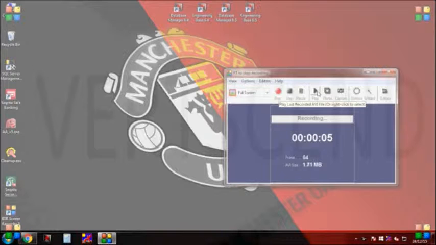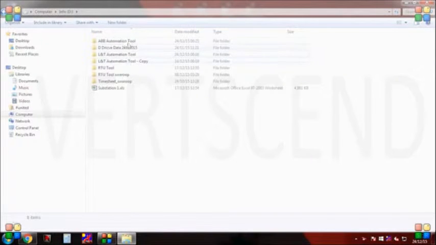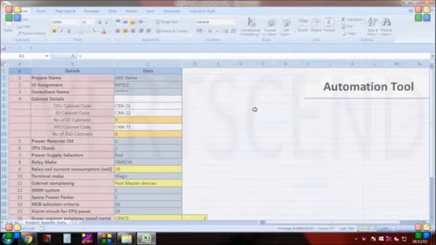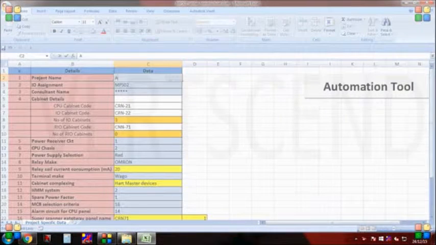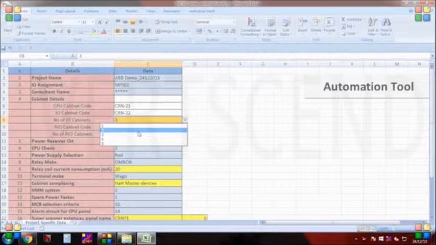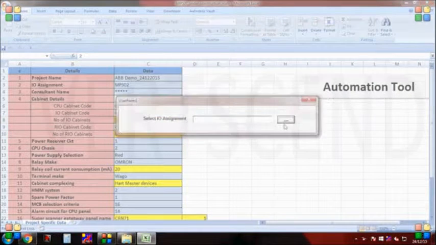This is the part of the automation tool which generates the EB (Engineering Base) intermediate file, which is in Excel format. Here you can see the program file, which is the project specific document, that is the PSD, which you earlier browsed in the Engineering Base automation tool. Here you can have minor details, that is project name, IO assignments, consultant name, controller details, cabinet details, all the stuff.